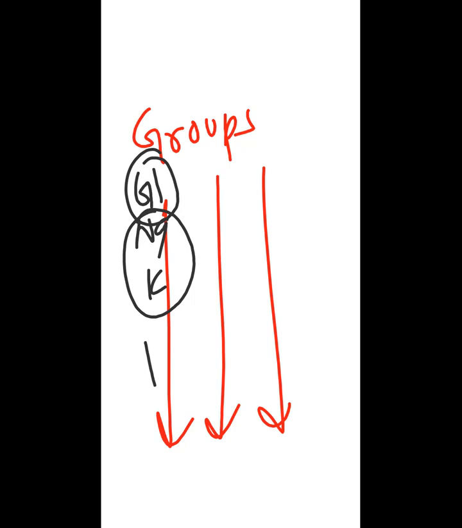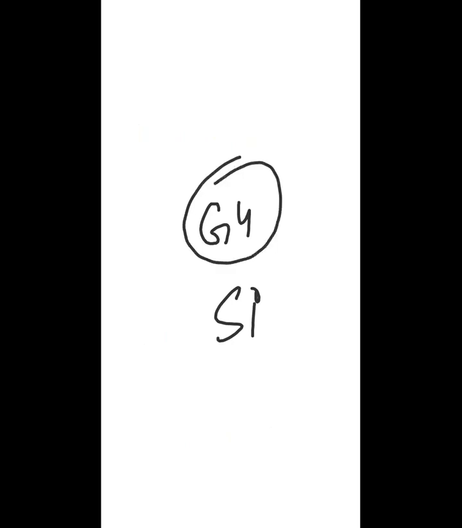Let me tell you, groups tell you about the number of valence electrons. If I say that there is any element X and it belongs to group 7, it means it has 7 valence electrons. If I say I have, for example, silicon, and I tell you that silicon belongs to group 4, what does it mean? It has 4 valence electrons. If I say I have carbon, it belongs to group 4, it means it has 4 valence electrons. Valence electrons means the electrons which are present in the last shell.